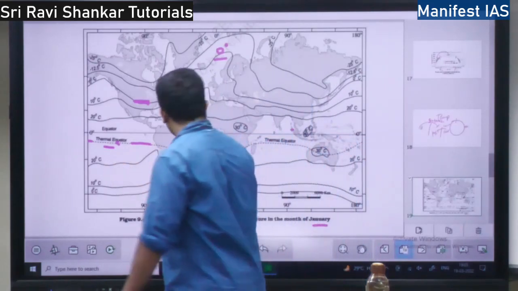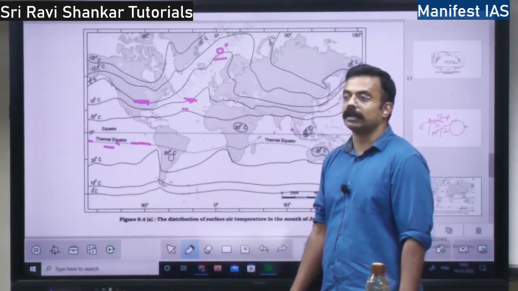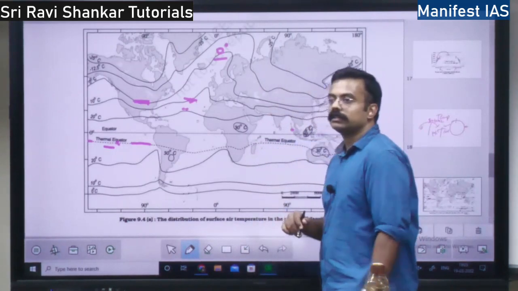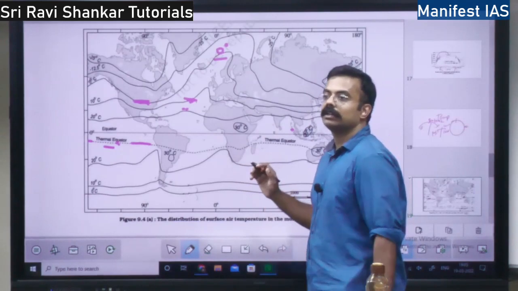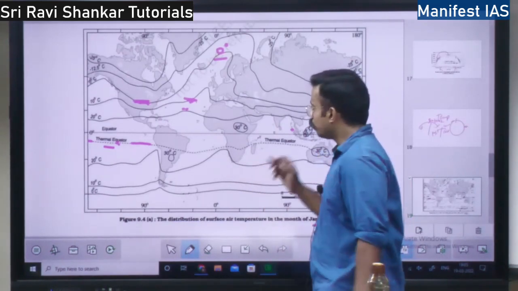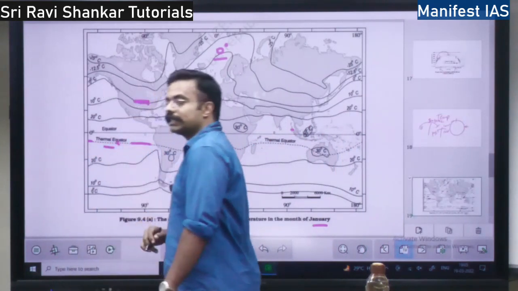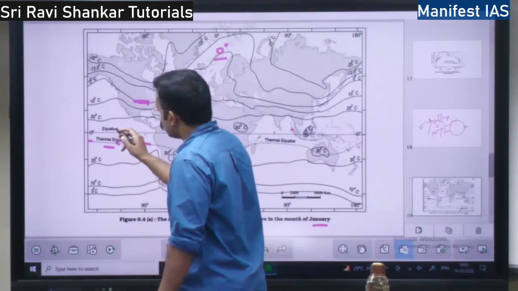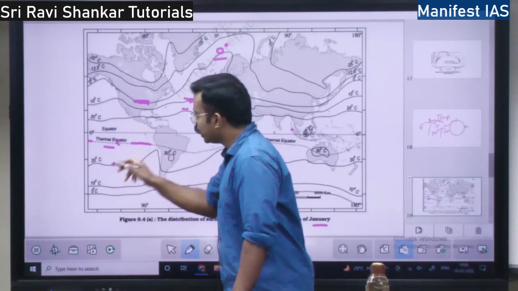See, in January, in the southern hemisphere, it will be summer, right? Land will be hotter, and the sea will be colder from the past winter. So what happens? Take the 20 degrees Celsius isotherm. If you have to find 20 degrees on the ocean, you will find it very close.